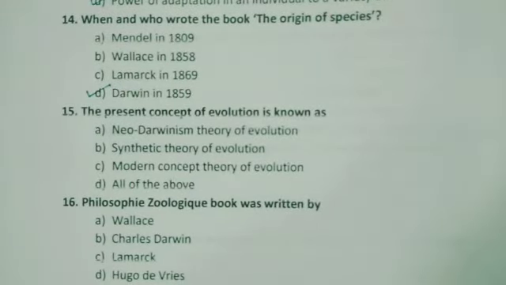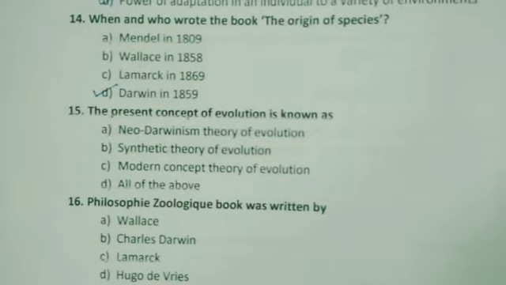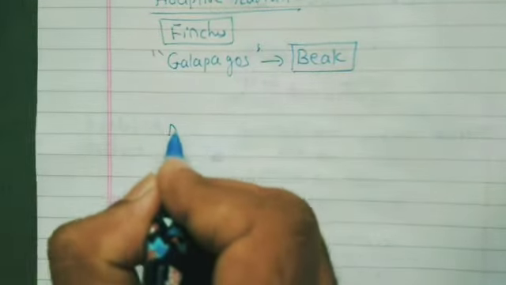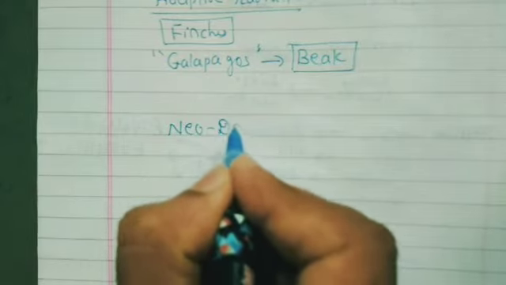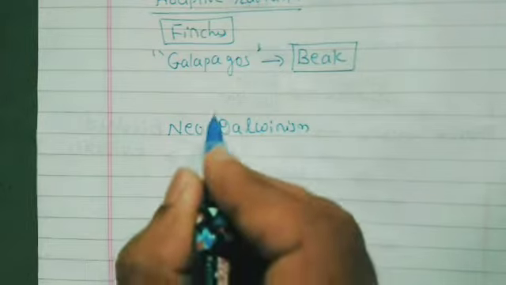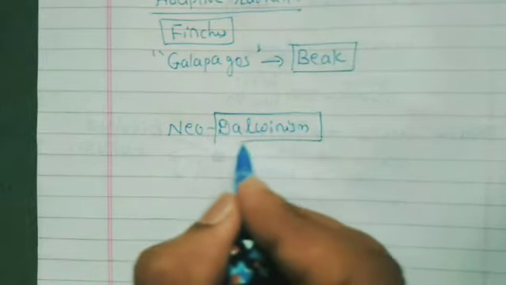15th, the present concept of evolution is known as. What is present concept of evolution? Present concept of evolution, let me explain you. We call it as Neo-Darwinism. We know the concept of Darwinism, Darwin's nature.